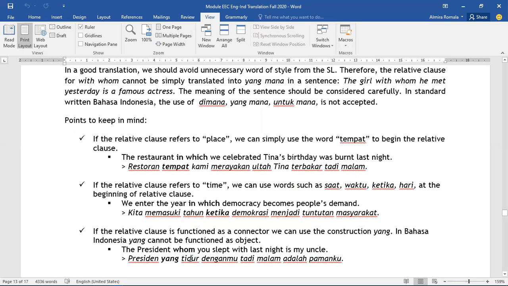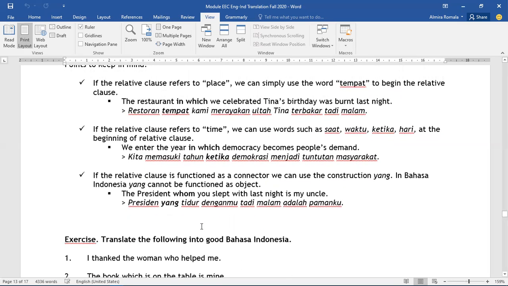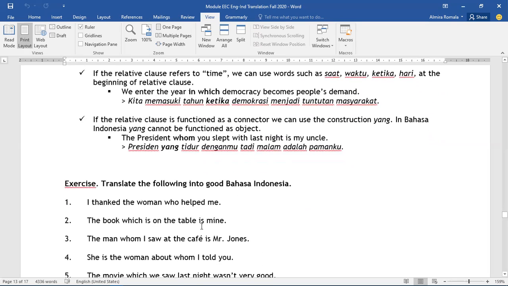"Presiden yang tidak tidur denganmu tadi malam adalah pamanku." Okay, so it is better for us to use "yang" instead of "yang mana." It is more acceptable.